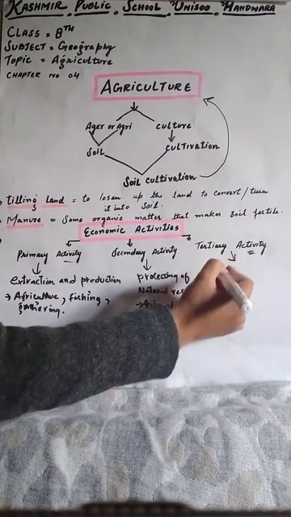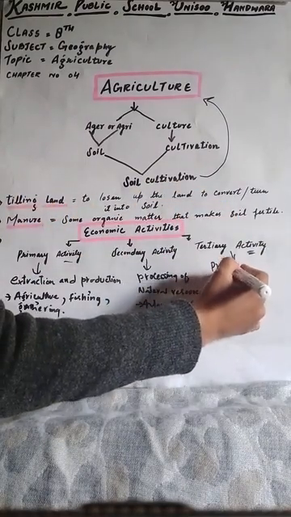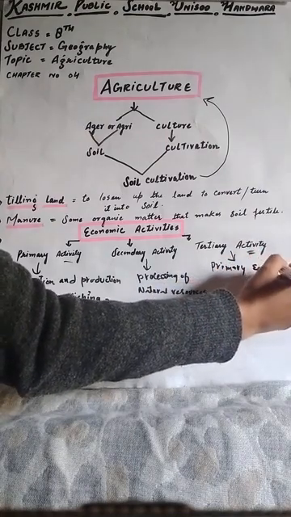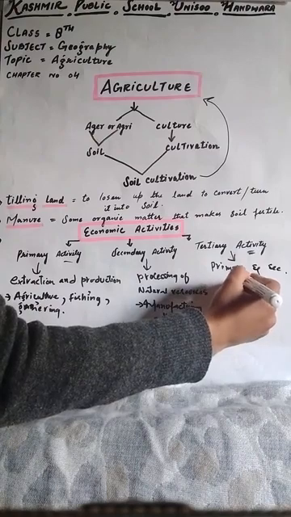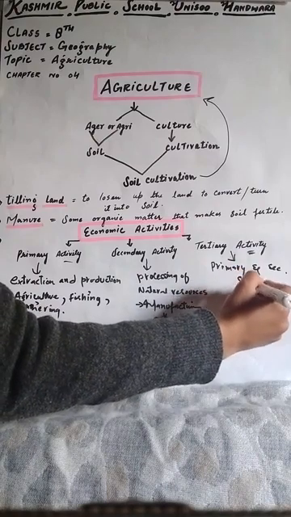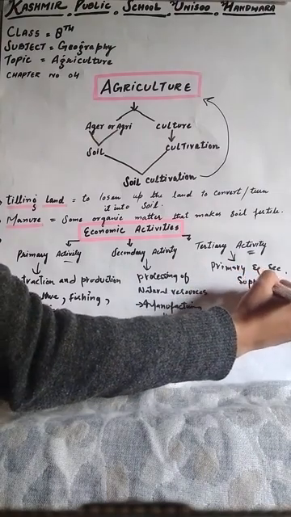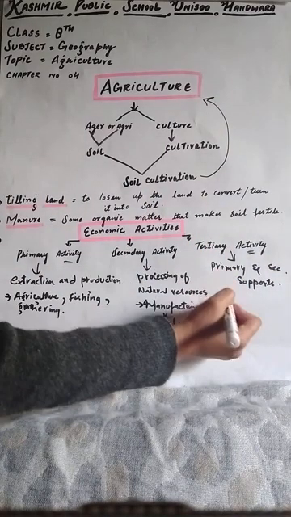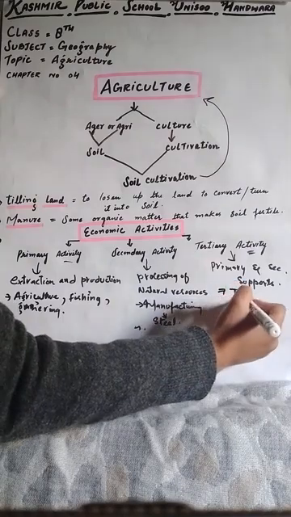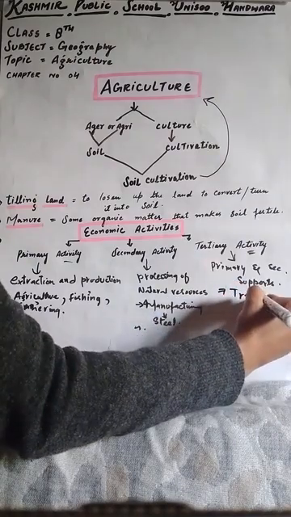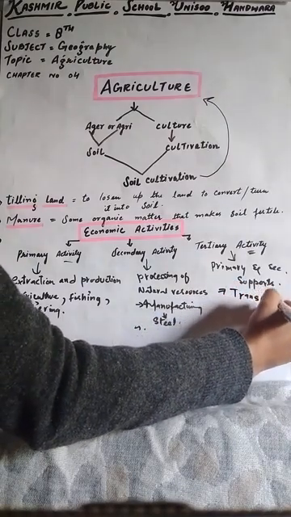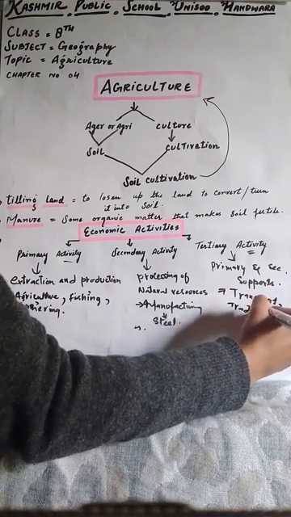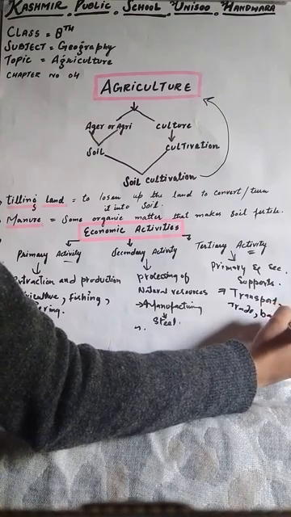It also provides services, like transport, trade, banking, and also we can say advertising. So these are some examples of tertiary activity.